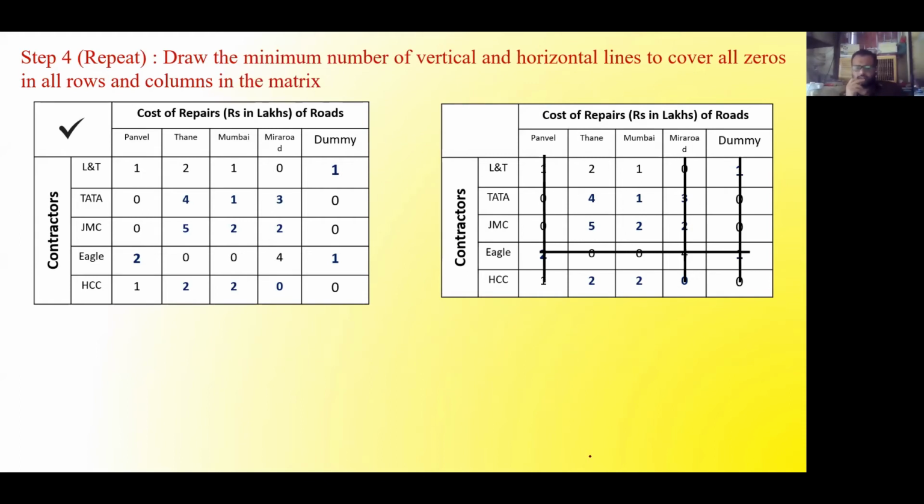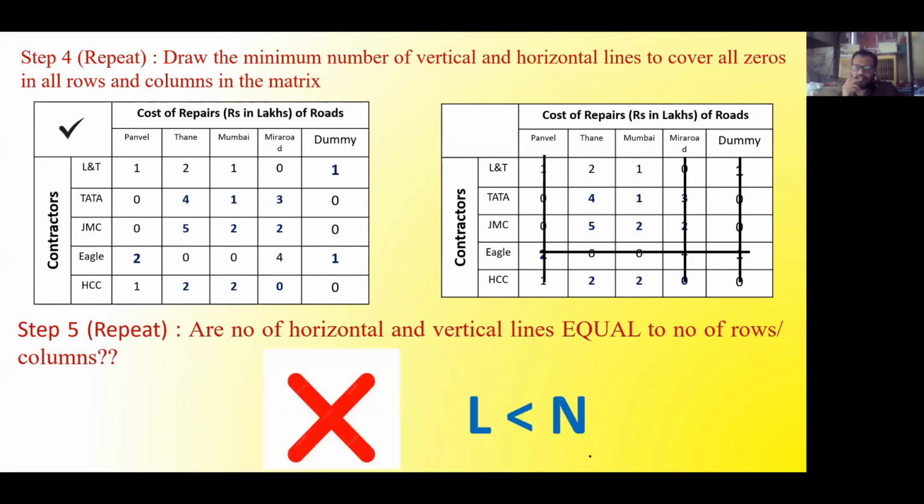So now again we will check. Now again we are checking that it is not equal. So again what will be the step? We subtract the minimum from the uncut. Same, nothing new. It's a simple step. If L is not equal to N, we have to subtract the minimum number from all uncut elements and add that at the intersection points. That's the simple rule.